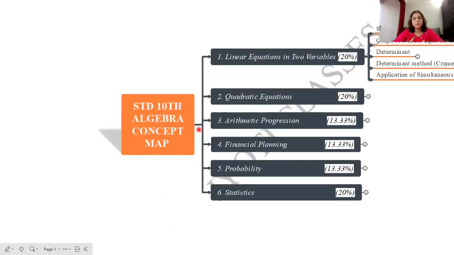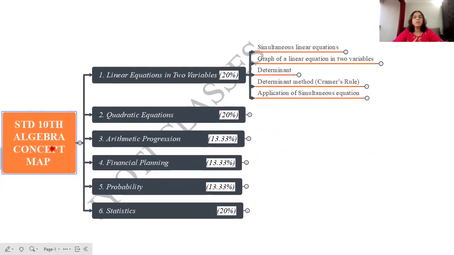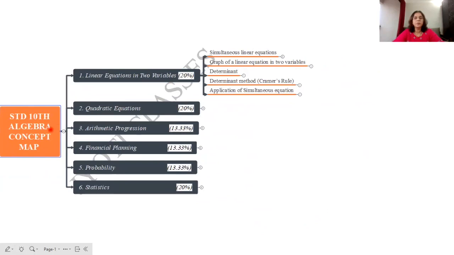Now, in this pandemic situation, 2 lessons were deleted for this year. We do not know whether the same portion will be deleted next year. So let us prepare for all the 6 lessons.